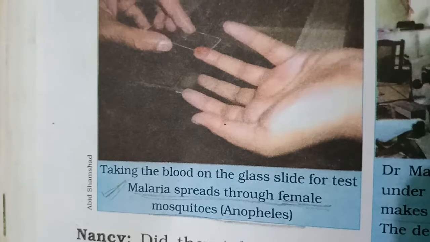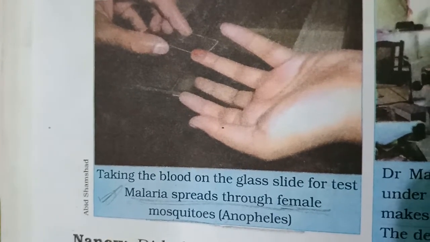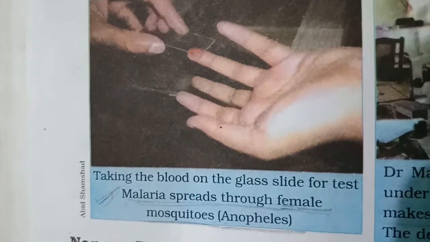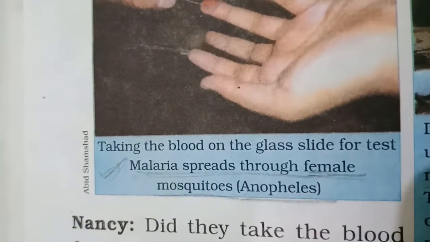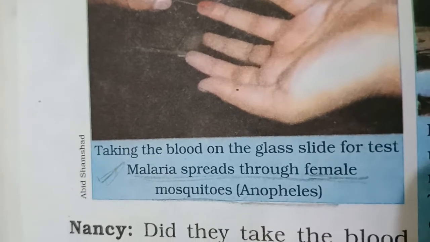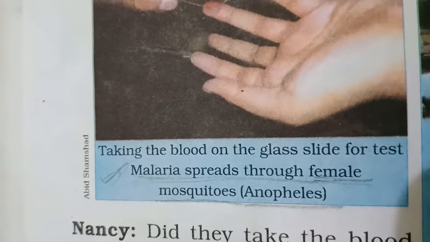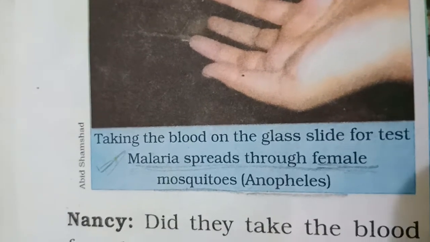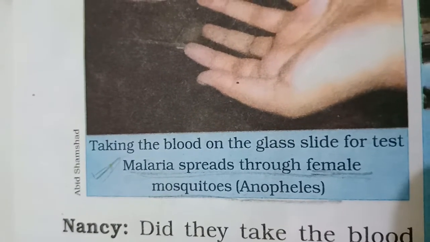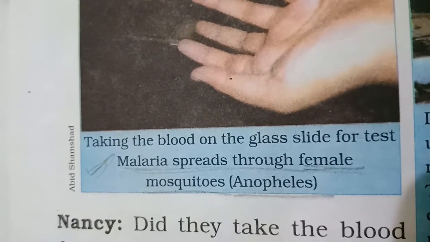Here in this picture you can see how the blood is taken on the glass slide for the test, and malaria is caused by the female Anopheles mosquitoes. Okay, malaria spreads through female Anopheles mosquitoes.